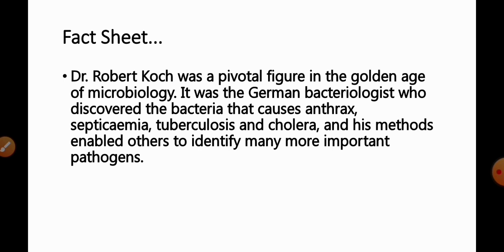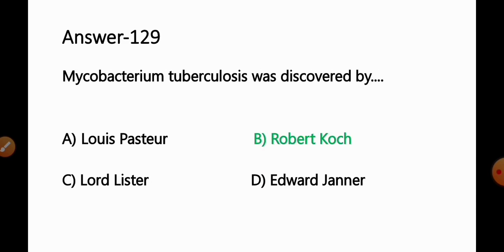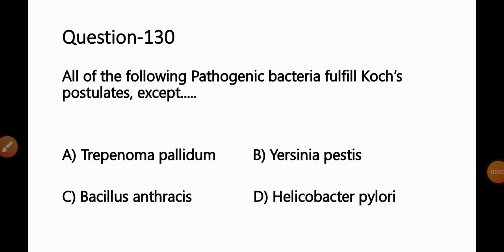It was the German bacteriologist who discovered the bacteria that cause anthrax, septicemia, tuberculosis and cholera, and his methods enabled others to identify many more important pathogens. So we can say from the given information, Robert Koch discovered Mycobacterium tuberculosis, the causative agent of tuberculosis. Option B will be the correct answer for this question.